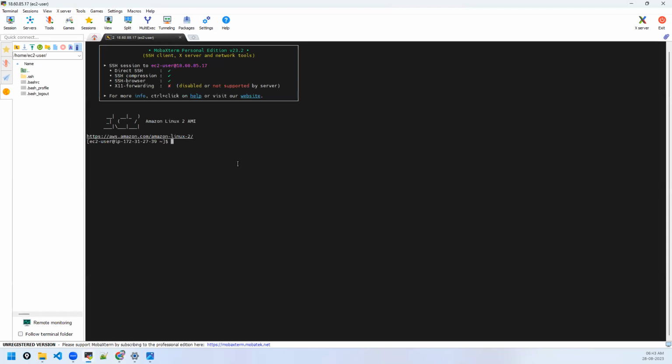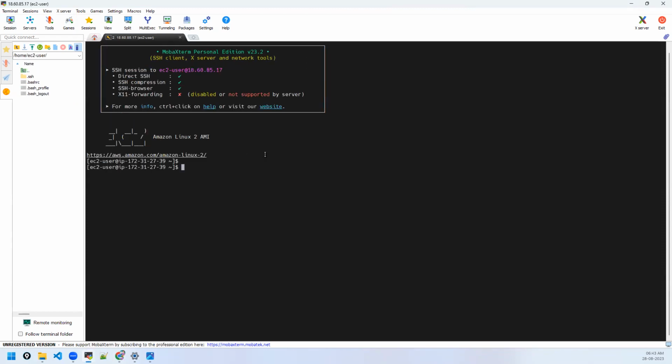This is going to be the master node. I have to make this a master node.